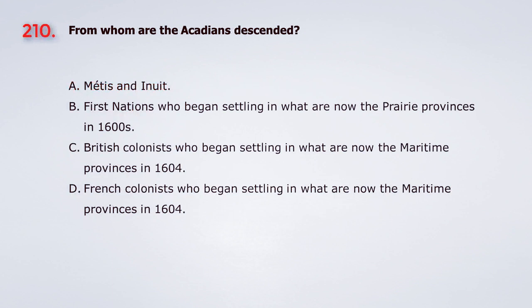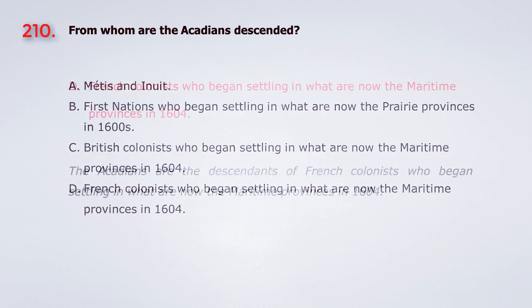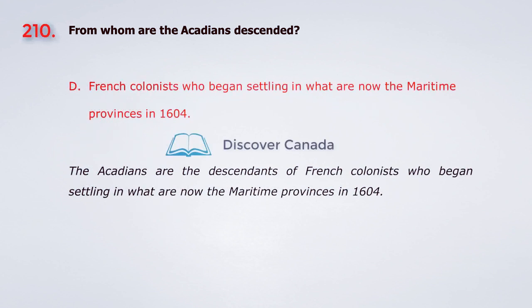Question 210. From whom are the Acadians descended? A. Métis and Inuit. B. First Nations who began settling in what are now the Prairie Provinces in 1600s. C. British colonists who began settling in what are now the Maritime Provinces in 1604. D. French colonists who began settling in what are now the Maritime Provinces in 1604. The answer is D. French colonists who began settling in what are now the Maritime Provinces in 1604.